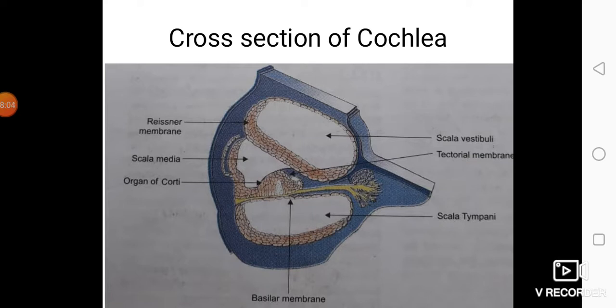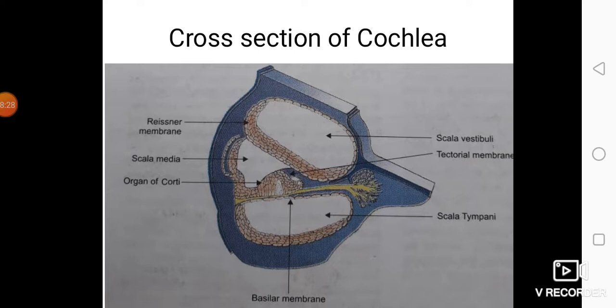Cross section of cochlea. Cochlea, as I told you, has three chambers. The upper chamber is called as scala vestibuli, the lower chamber is called as scala tympani and the middle chamber is called as scala media. On the upper surface of the scala media there is Reissner's membrane and on the lower side there is basilar membrane.